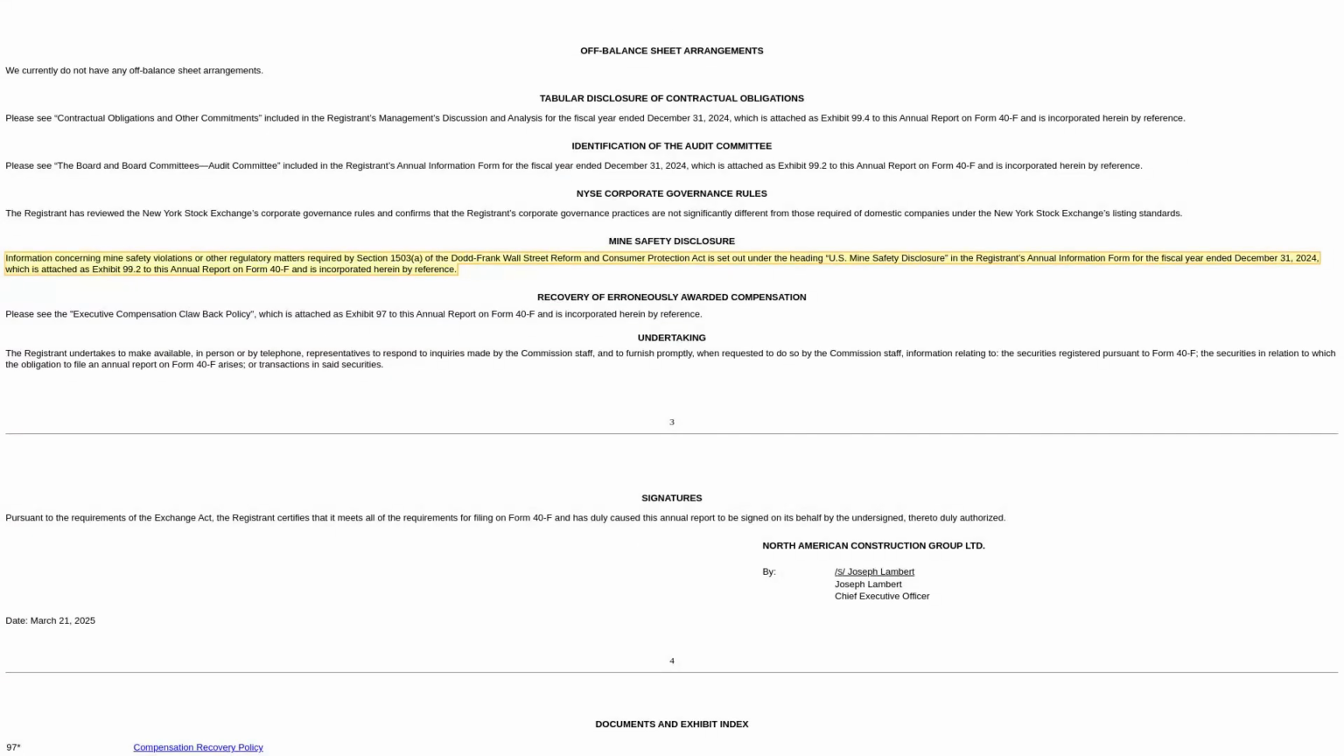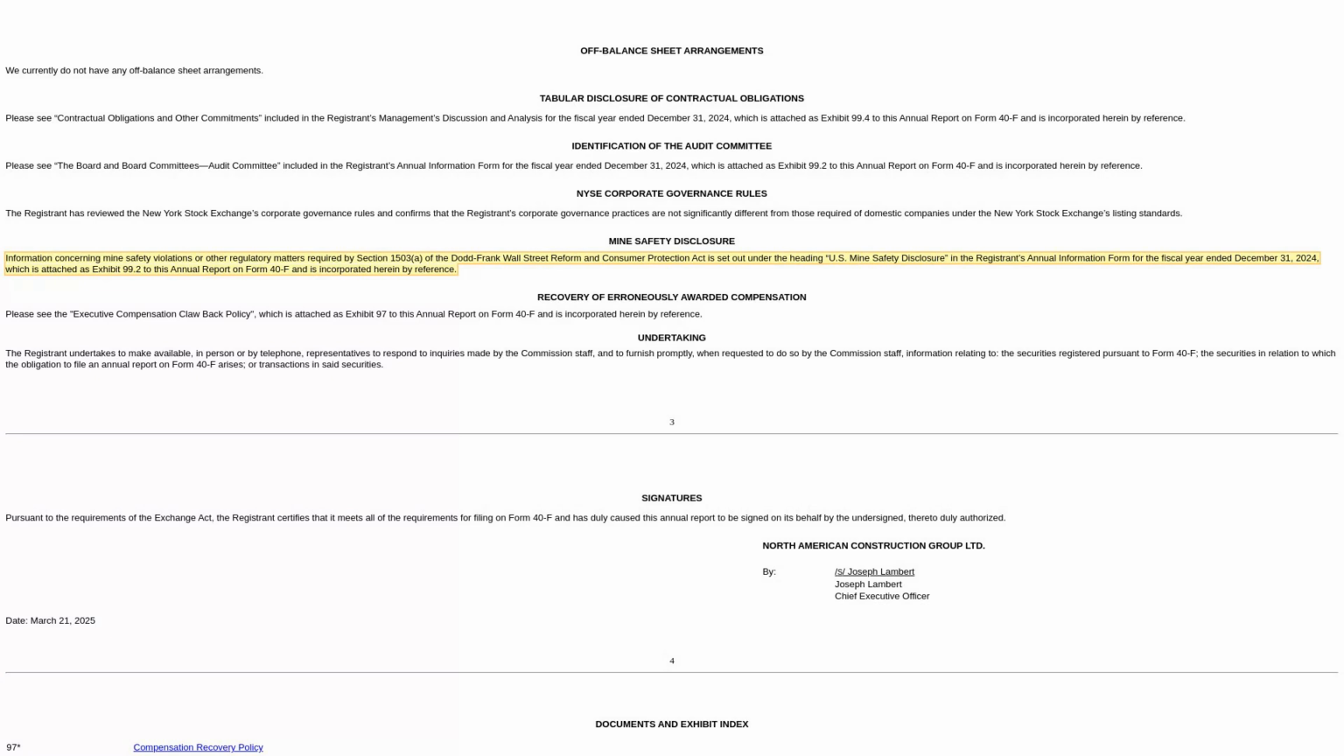This section is about the fees paid to the company's auditors, KPMG, and what those fees covered. It breaks down how much they paid for the audit itself, as well as any other services KPMG provided. Companies have all sorts of contractual obligations like debt payments, lease payments, and purchase commitments. This section summarizes those obligations in a table so investors can see what the company is on the hook for. Since they're in the construction business, they have to disclose any mine safety violations or other regulatory issues. It's all about transparency and accountability.